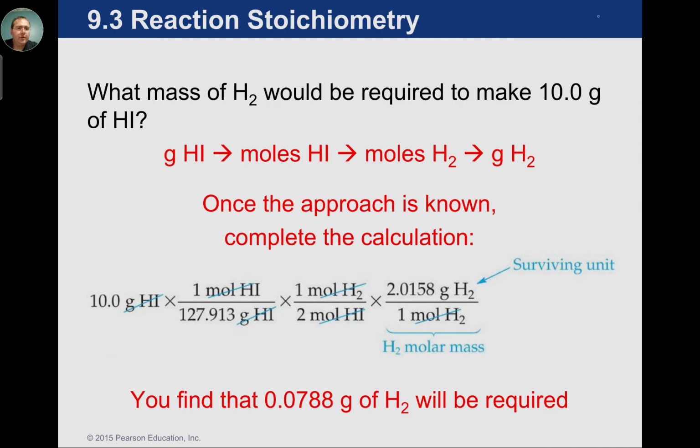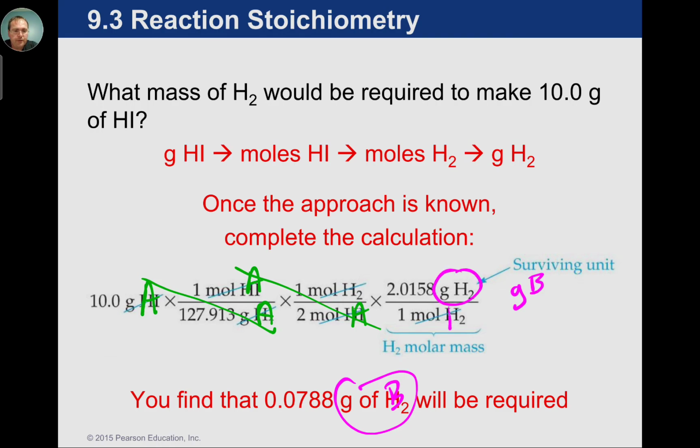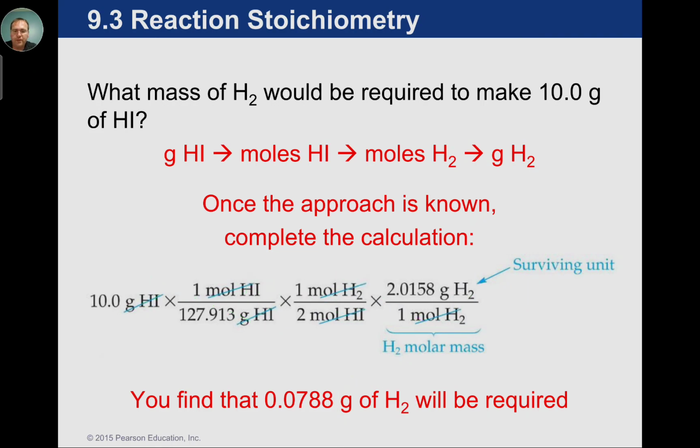So notice in this situation, if we want to model that based on what we just saw, here's A, grams of A cancel. Here's moles of A cancels. And then as we got to B, we have grams of B. So grams of B out here, that's the surviving unit. This is moles of B, and that's canceling with moles of B. So notice that pattern fits perfectly to what we'd expect. And the answer here is about 0.07.